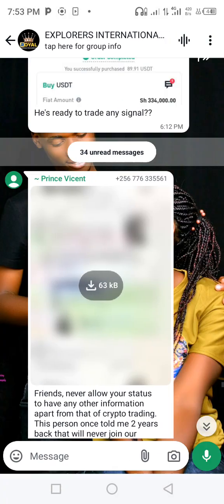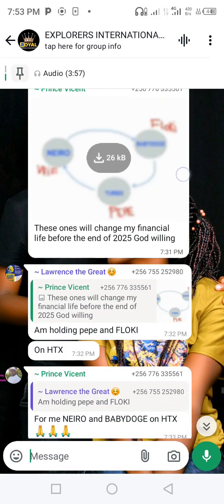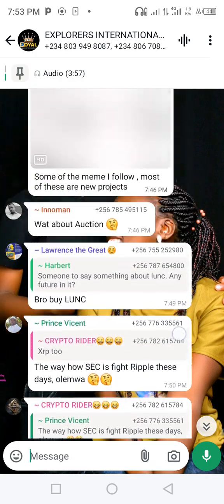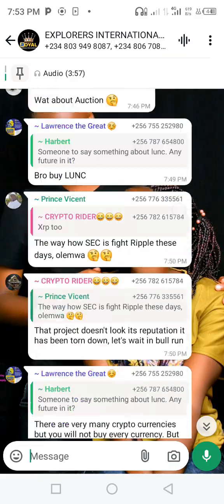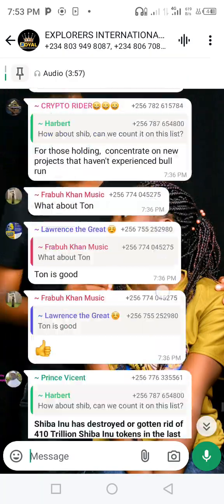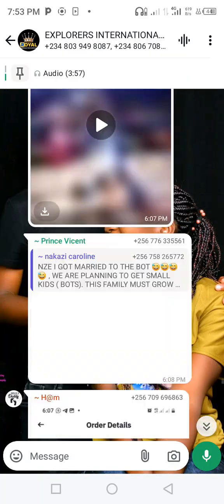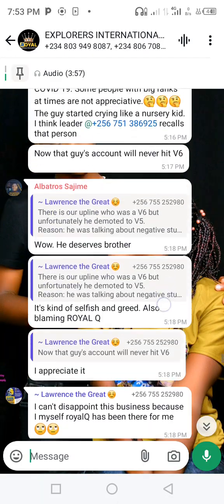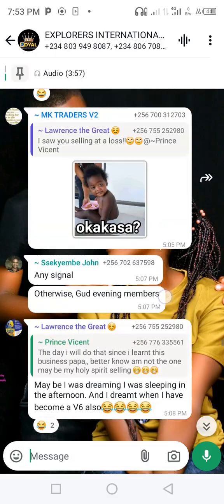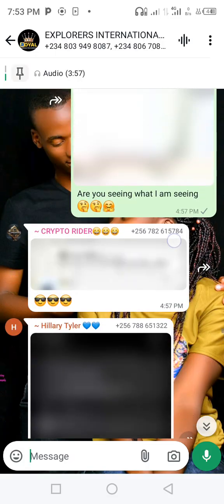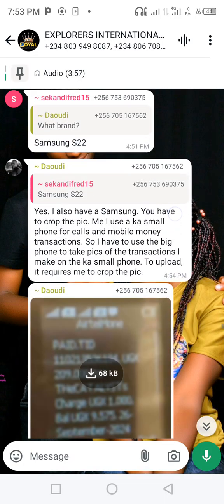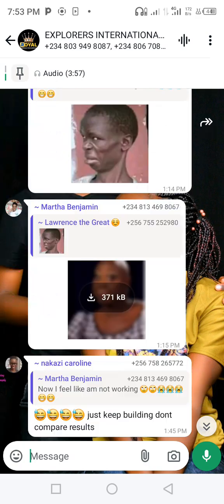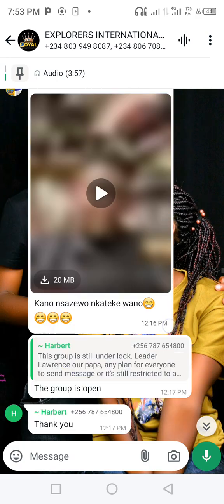let me see if there is any signal here in this group. No one has put a signal. You can always check in your group and see if there is any signal, so that when it is there, you can easily put it in. Today, it seems someone has not sent any signal here.